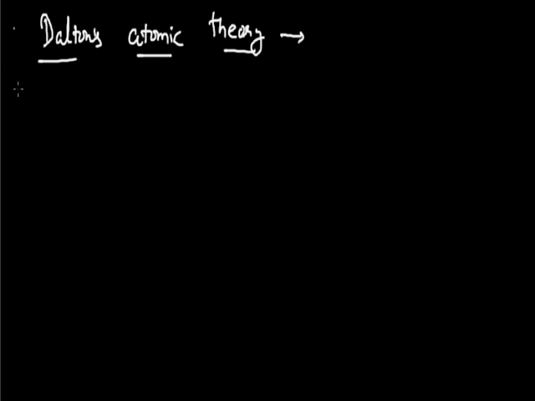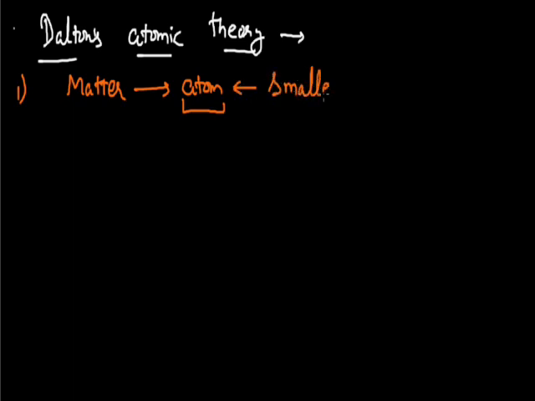The very first postulate of Dalton's atomic theory is, he stated the same thing that was given by Democritus and Maharshi Kanad. According to him, all matter is made up of only one fundamental unit, that is known as the atom. This word atom, related with the English language, was first given by John Dalton, and according to him, this atom is the smallest indivisible particle of matter which cannot be further subdivided. So that is the first postulate of Dalton's atomic theory, and he defined the atom as the smallest indivisible particle.